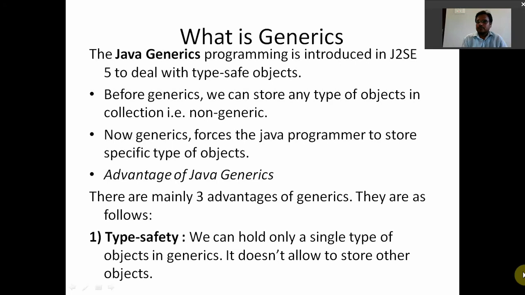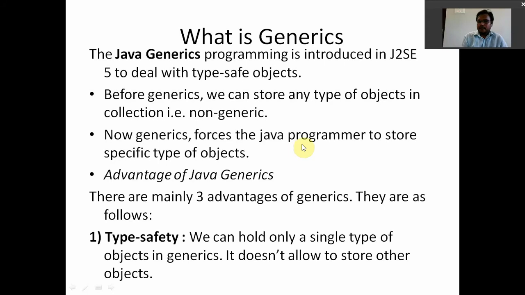In some applications, whenever we want to create specific objects, like integer type or string type, it is not possible in non-generic classes. It is possible with the help of generics.